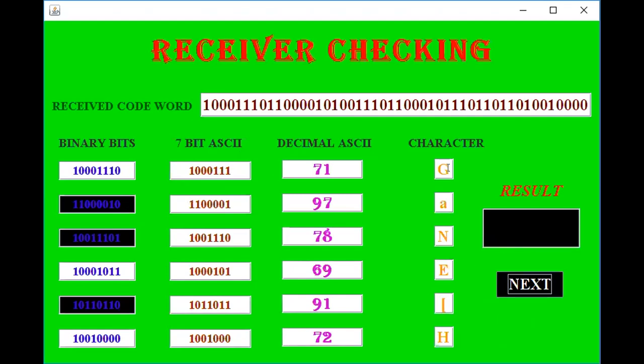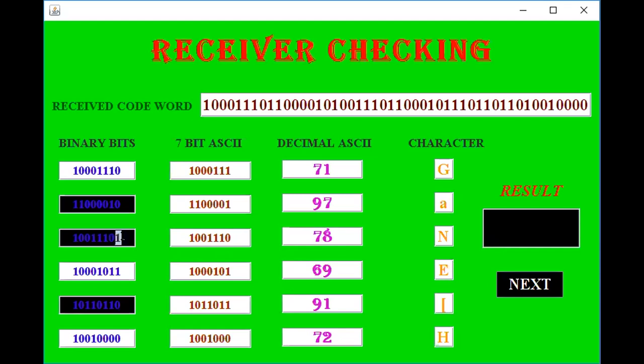Okay, the decimal ASCII of all the 7-bit ASCII values. You can see that G is unaltered, capital A is changed to small a, N is unaltered, E is unaltered. Here is something different. It is changed to a bracket instead of S, and here H is also unaltered. N is the same. We have altered the position of a 1, where the parity should have been 0, but we have made it 1.